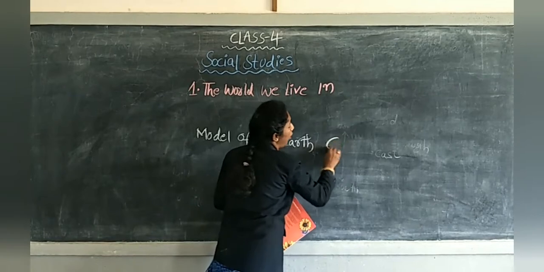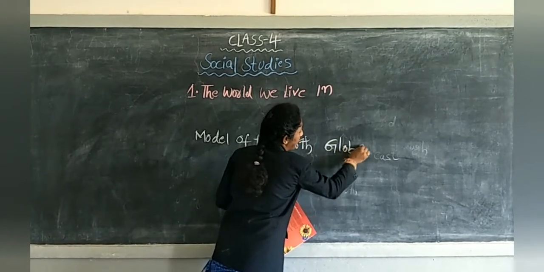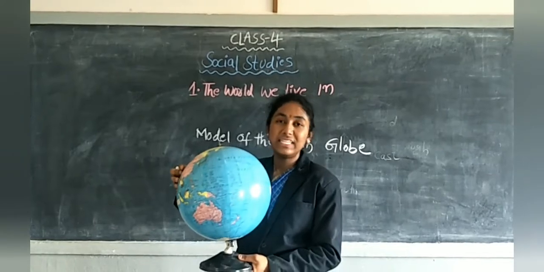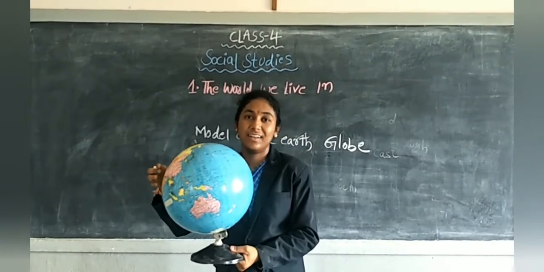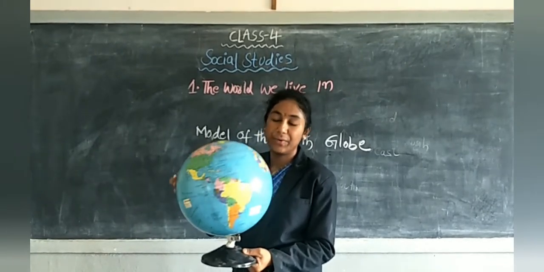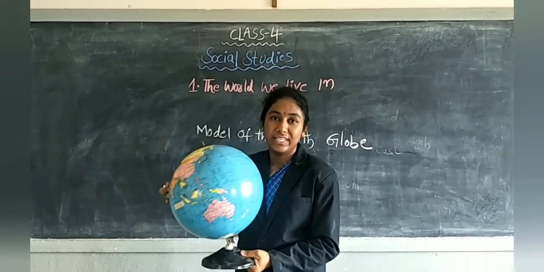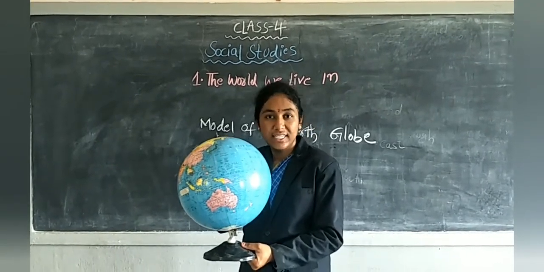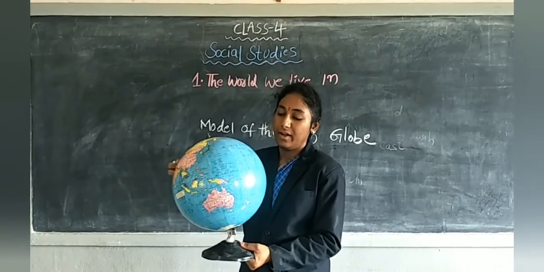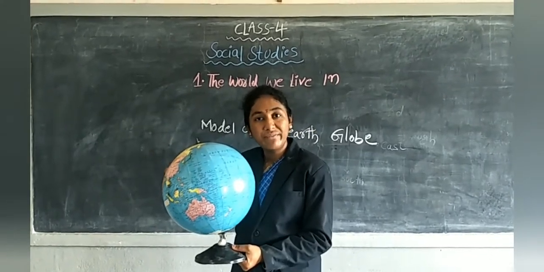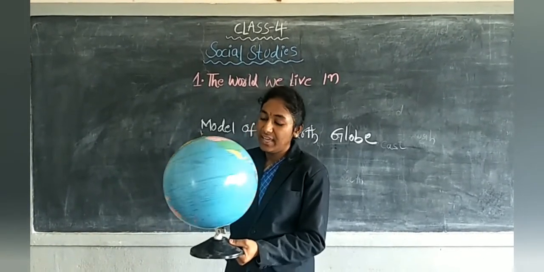Good. Globe. Look children, this is a globe. What is this? This is a globe. Tell me children, what is the shape of the globe?